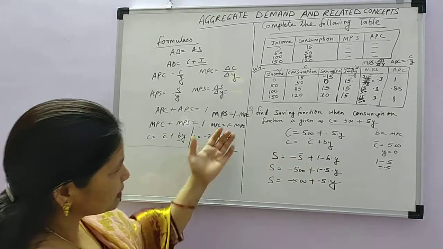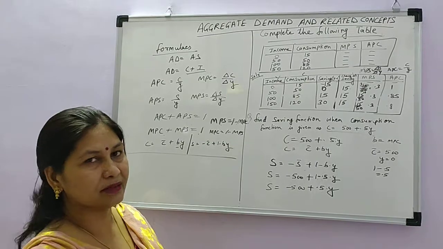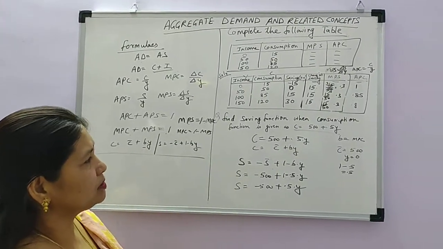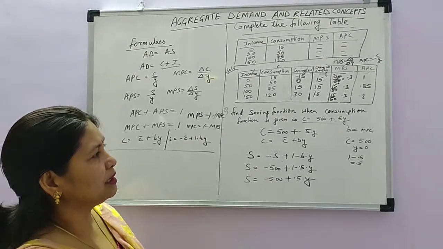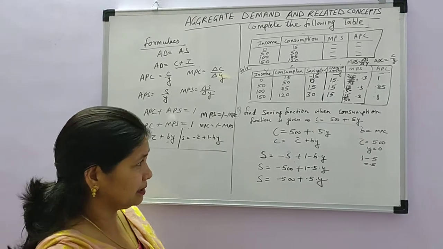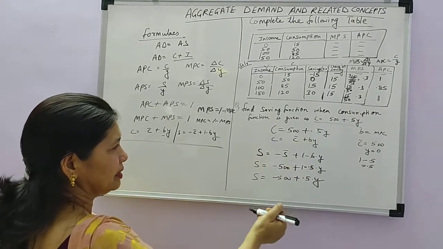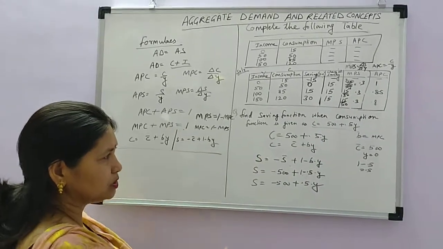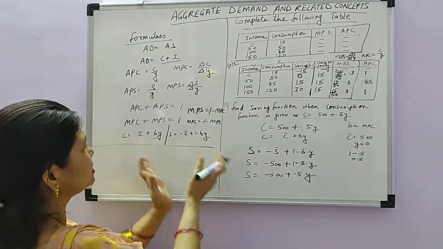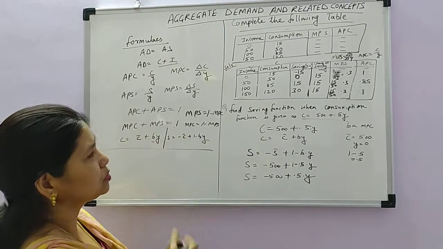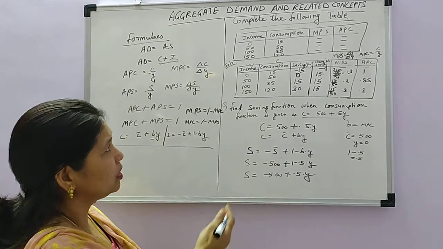So in this way you can derive, you can put the equation, and you can find out whatever is asked. Either you have to calculate C bar, autonomous consumption, or income, or consumption. So by using these different formulas, these different equations, you can solve the different types of numericals of aggregate demand.